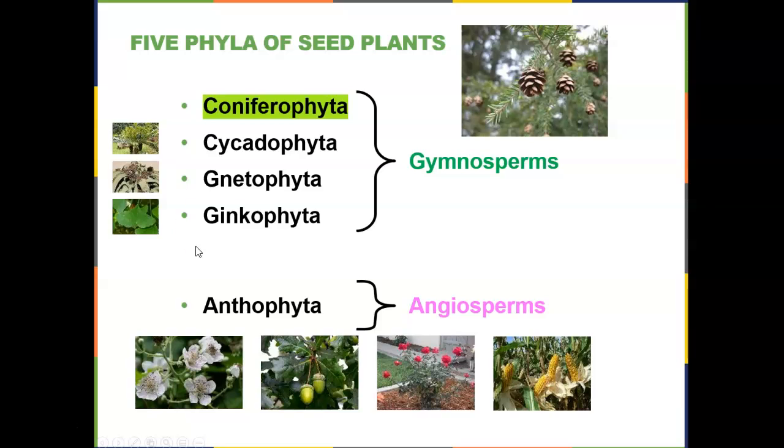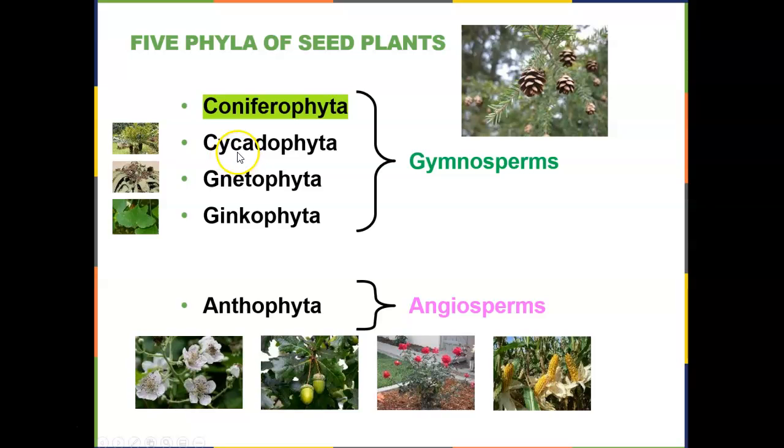When we look at seeded plants, we see that there are 5 different phyla. Remember, that's the plural for phylum, or groupings of seeded plants. Angiosperms and gymnosperms are the 2 major groups. Within the gymnosperms there are 4 different phyla. The most recognizable are the Coniferophyta. These are the pines and the spruces, which we commonly see. Remember, they're all cone-bearing plants.